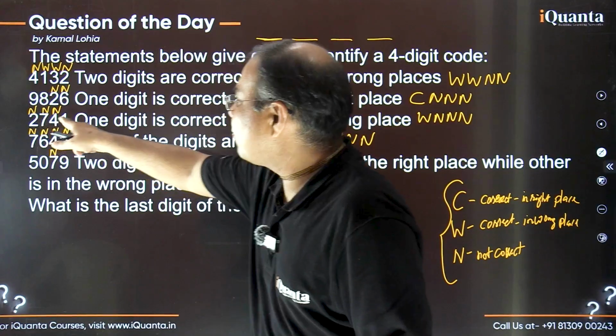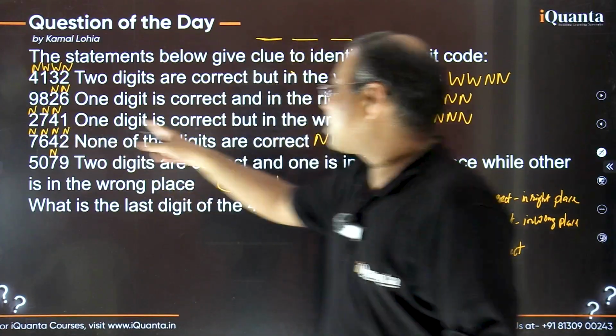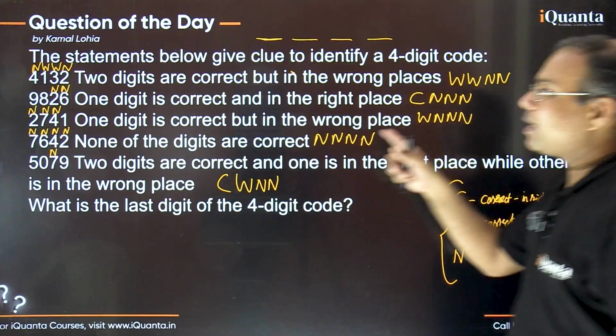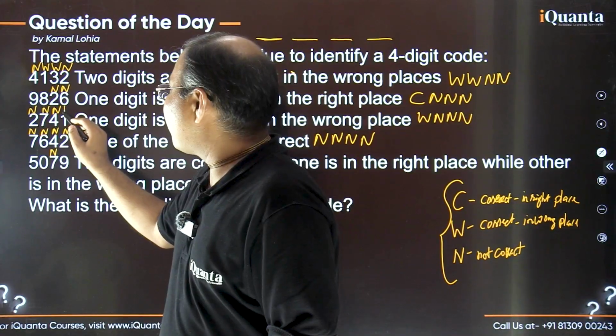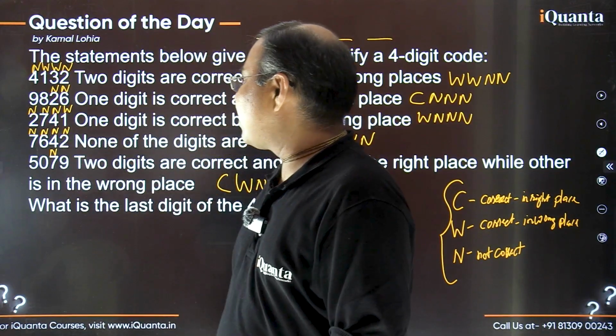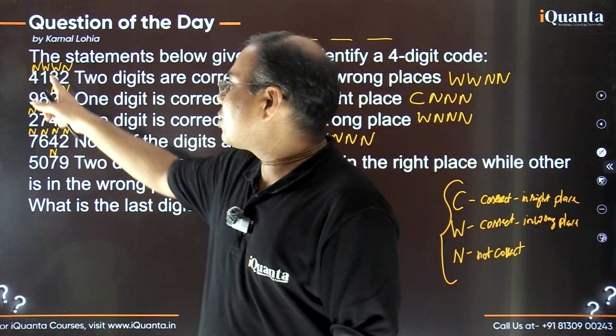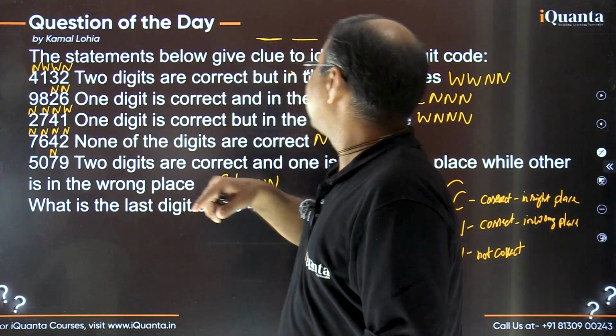Meanwhile, in 2741, we have identified these 3 digits already as N, right? So what about this 1? This 1 is certainly W, right? We knew earlier that 1 was going to be used, but this 1 is W. By the way, 3 is not mentioned anywhere else, so we can't have any comment for that. But 1 is to be used. So 1 is not to be used at the first place, and 1 is not to be used at the last place.